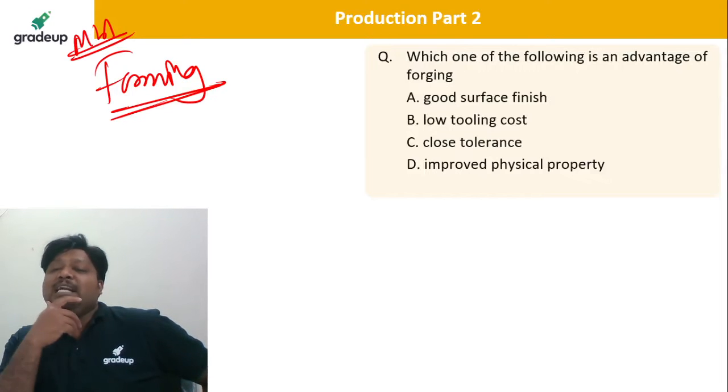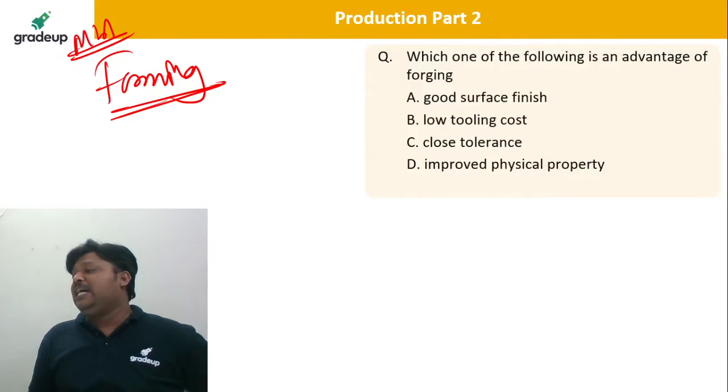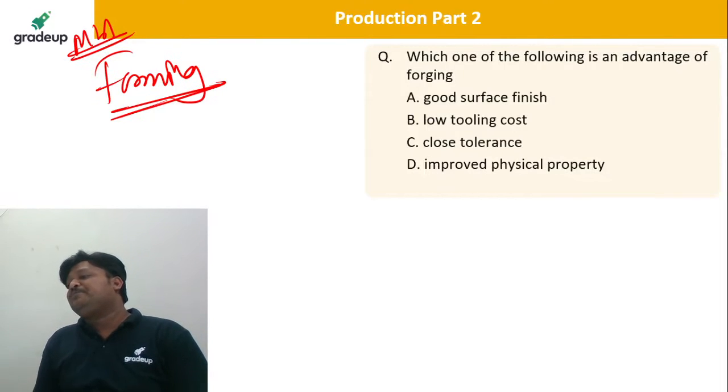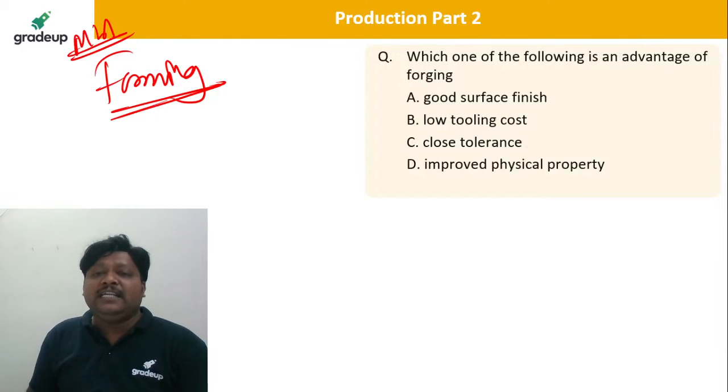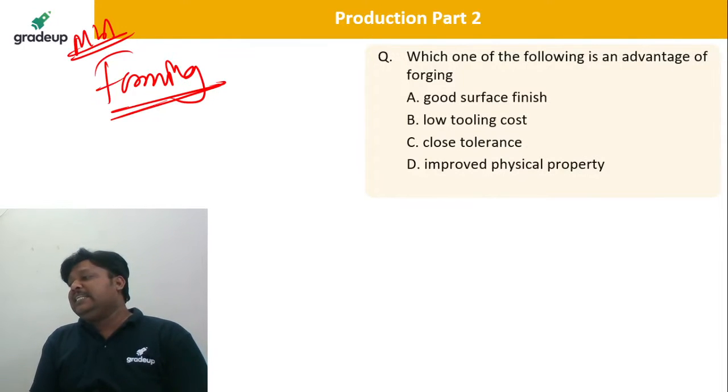So material properties can be changed here. Particularly in forging, we can improve the physical properties. Improved physical property is the correct answer.